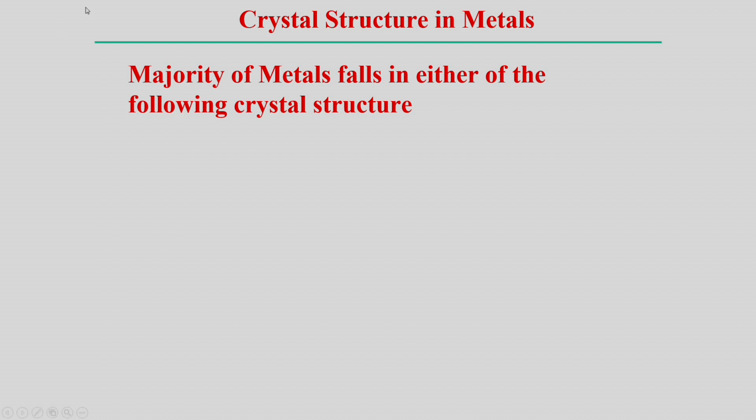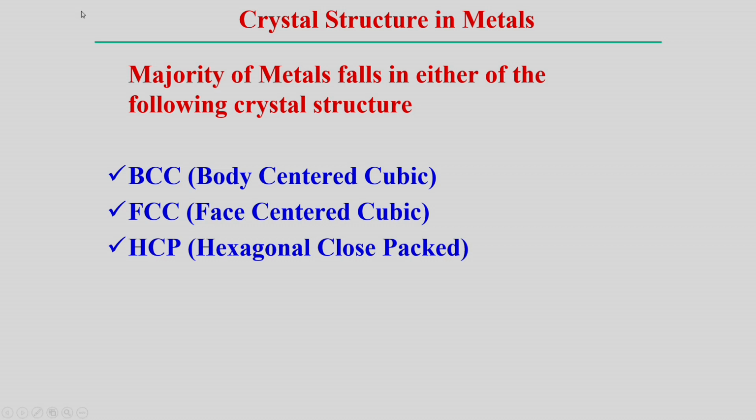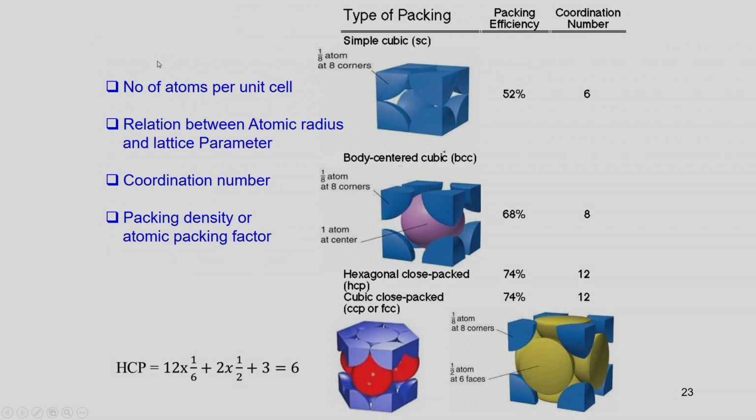So, for the majority of the metals we use as engineering materials in normal life, we can find the following three categories: BCC, the body center cubic structure, FCC, the face center cubic structure, and the hexagonal close pack structure. Of course, there are other types of crystal structure, but these are the three types of structures that normally explain most of the engineering materials.